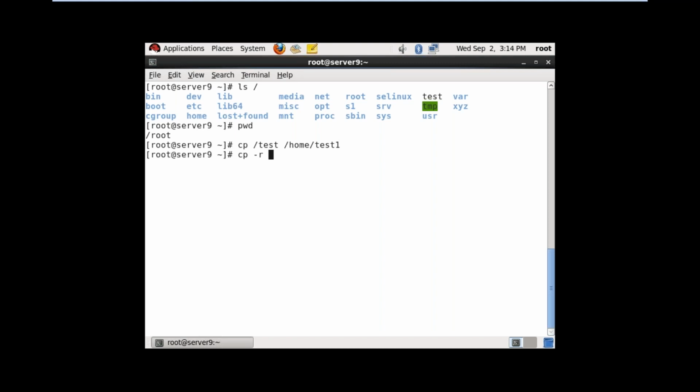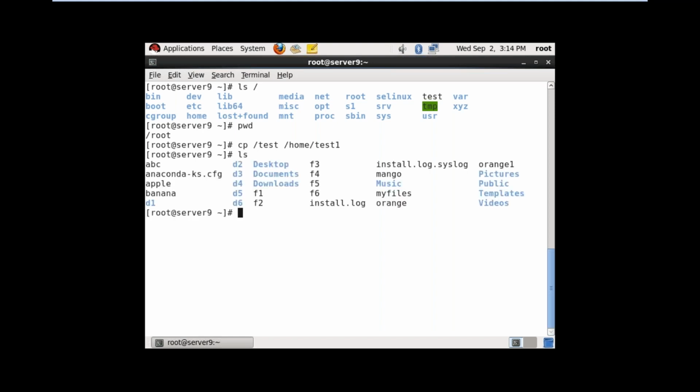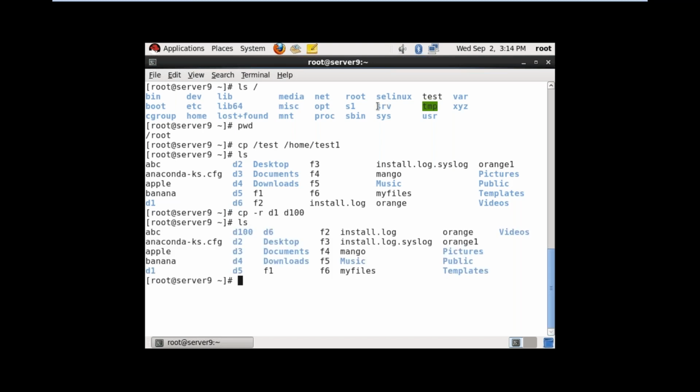So which is the directory? D1 is there. Just we are going to check the directories. D1 is there. cp -r. First I am copying to the same location. cp -r D1 D100. Just give the command ls. So D100 is created. So here only the option for file, we don't have any option.